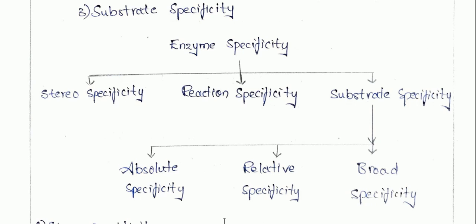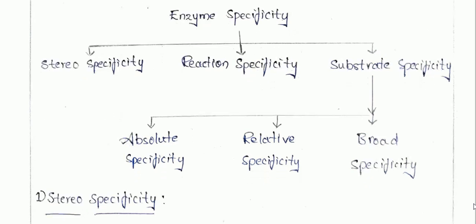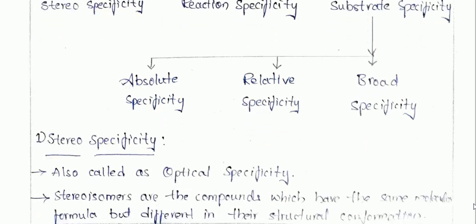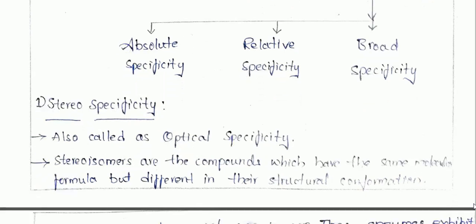Now let's see stereospecificity. Stereospecificity is one of the important types of specificity exhibited by enzymes. As the name itself explains, it is dependent on stereoisomers.